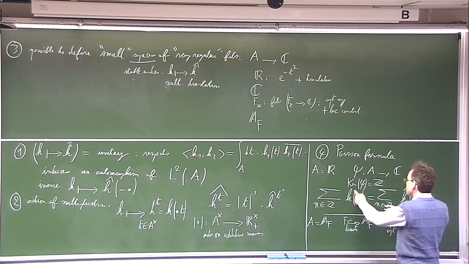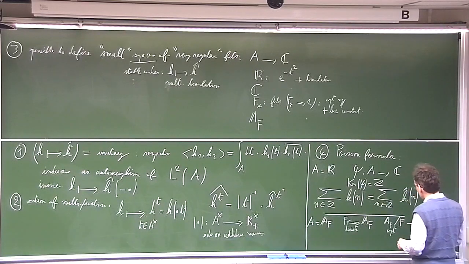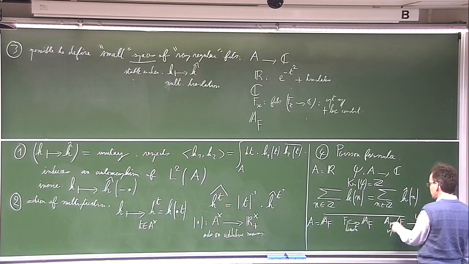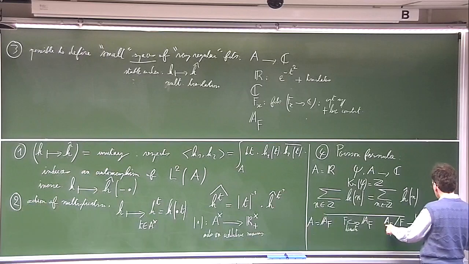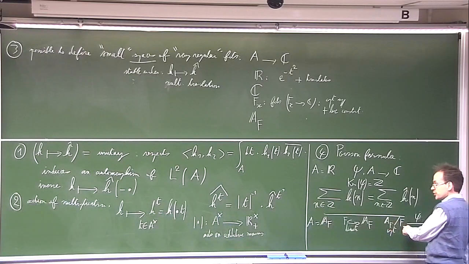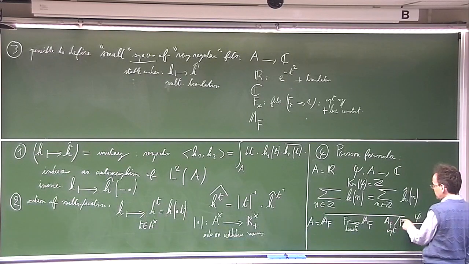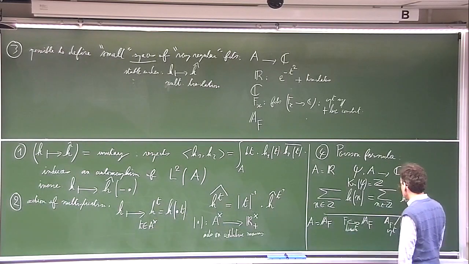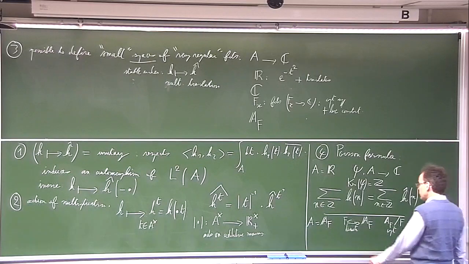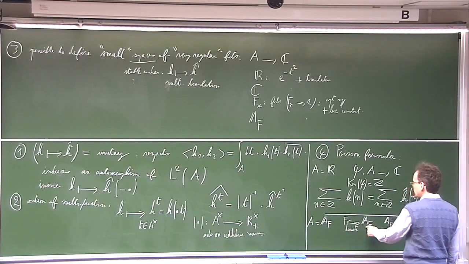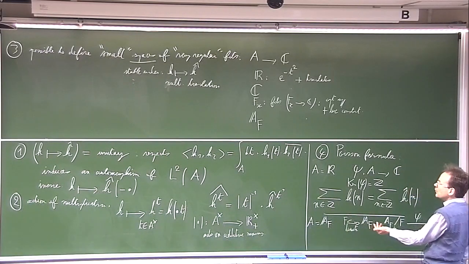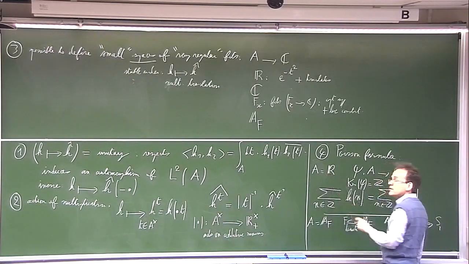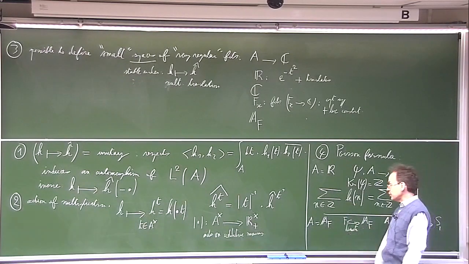Here you require the character psi you have chosen for AF to factorize through this quotient. So you require this character to be trivial on the discrete group F. This is the only requirement you ask. You see that F inside AF has the same formal properties as Z inside R. It is discrete and the quotient is compact.